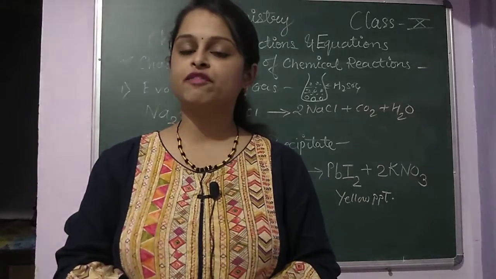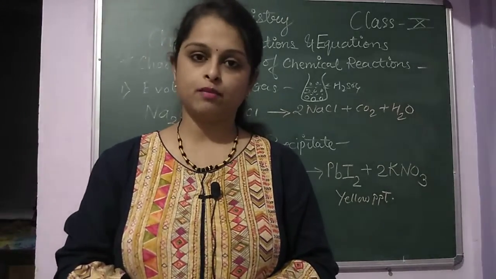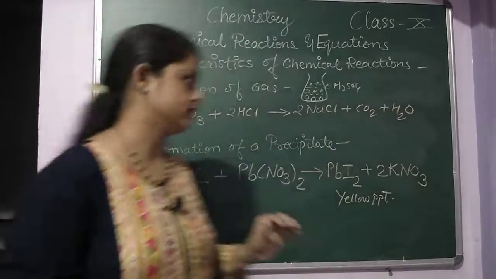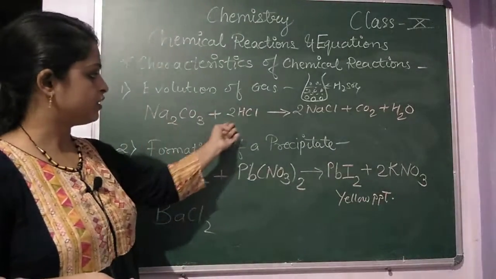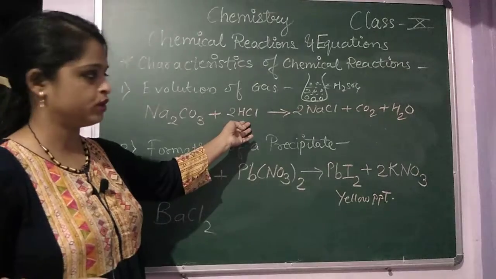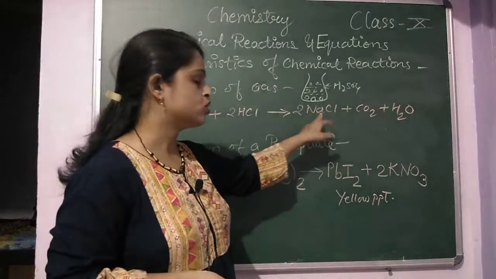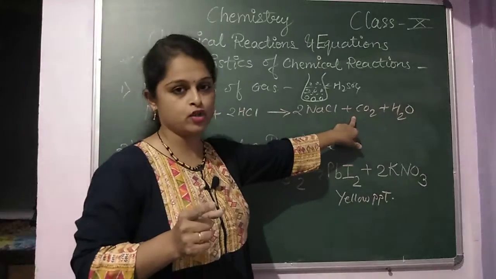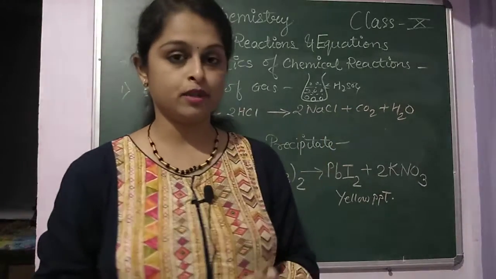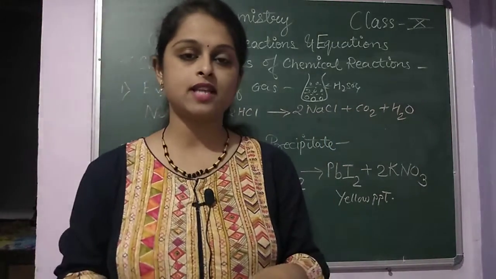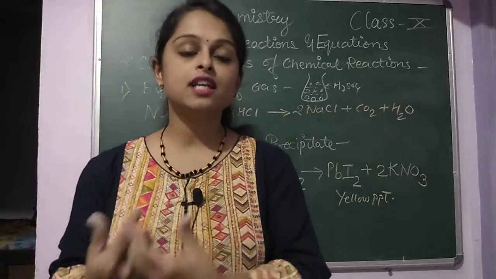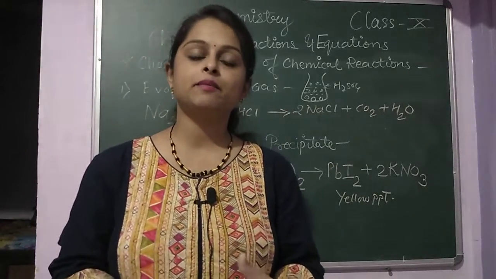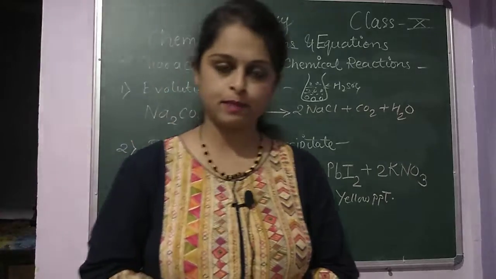A very good example we studied is sodium carbonate. When sodium carbonate reacts with the dilute form of hydrochloric acid, they form sodium chloride, and which gas is evolving there? Carbon dioxide. This is the very best example from which we can understand that if gas is evolving during the reaction, it means the chemical reaction takes place.